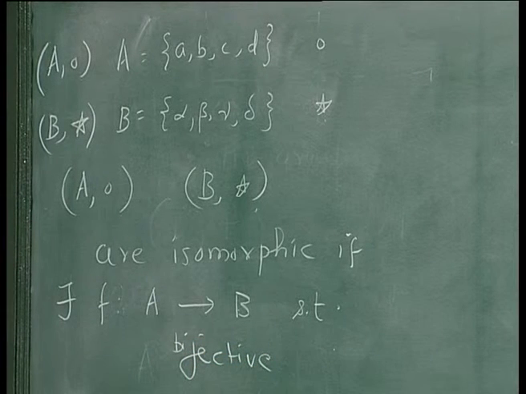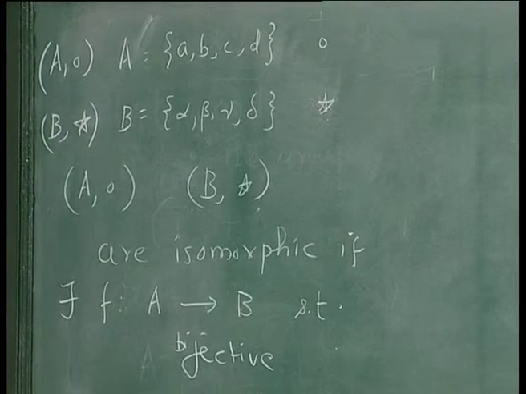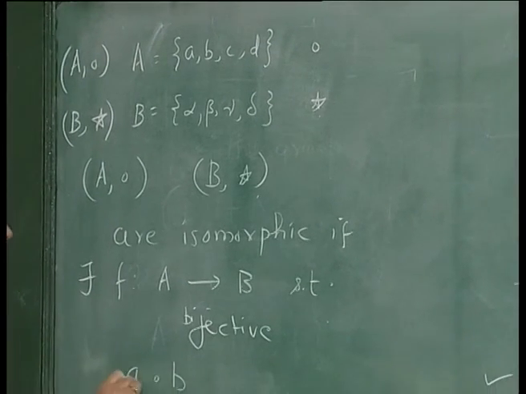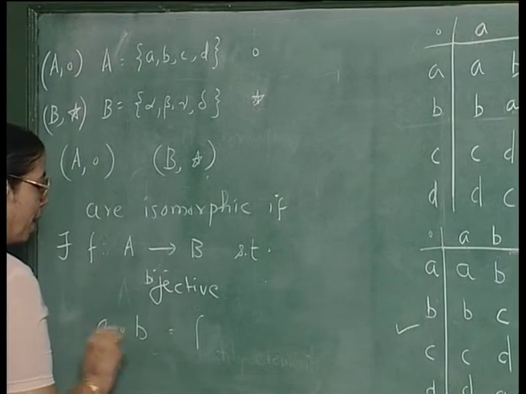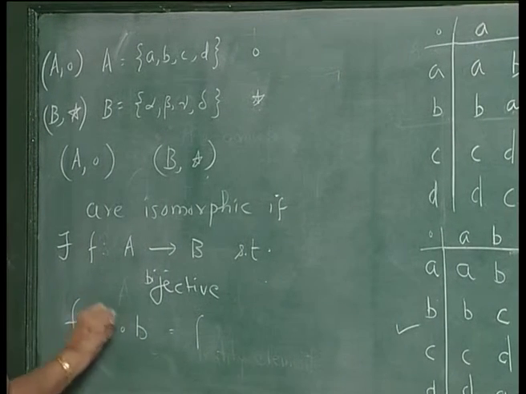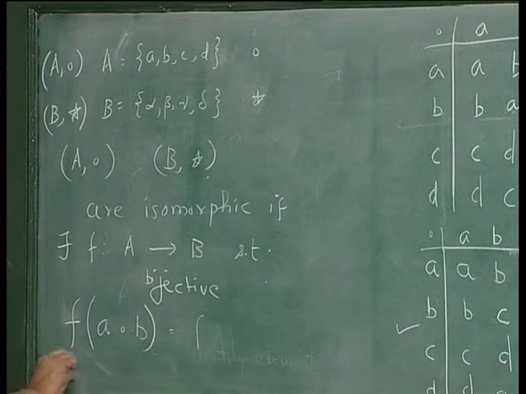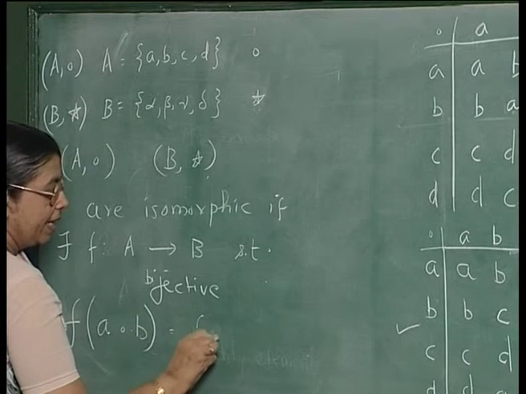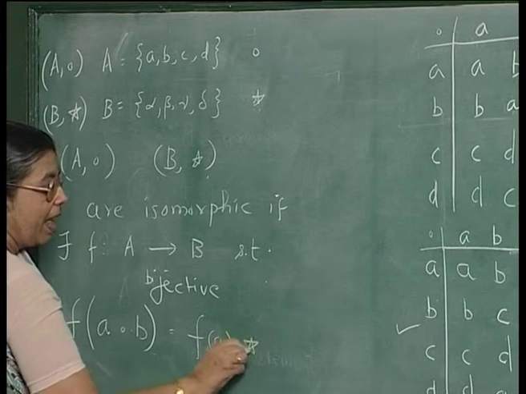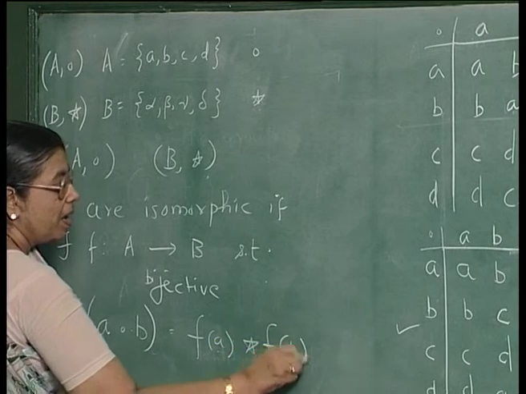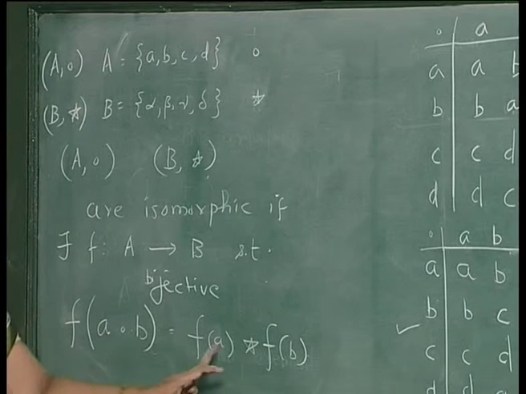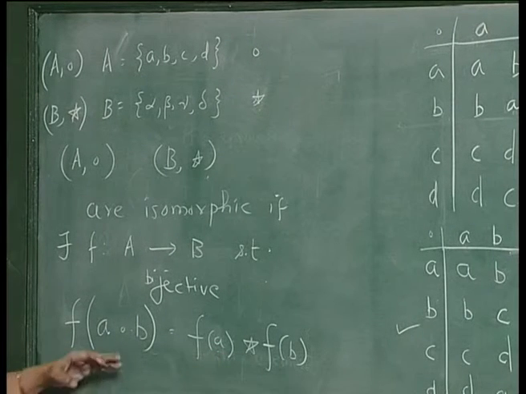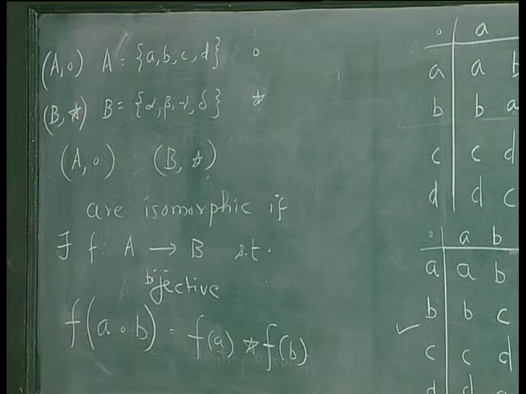And not only that, suppose I take some A dot B. If I take A dot B and find its mapping, that should be the same as taking the mapping of A and B and performing the operation on the second set with FA and FB. If this condition is satisfied, then you say that the groups are isomorphic.